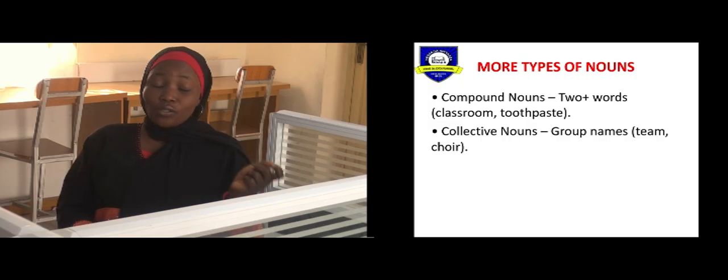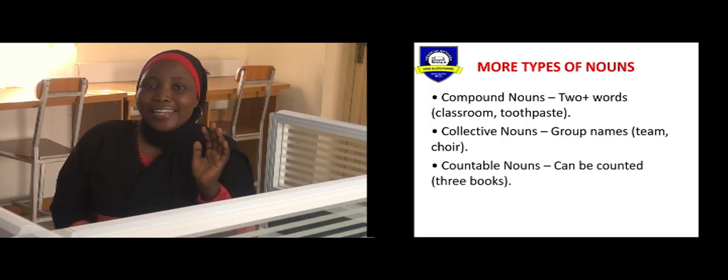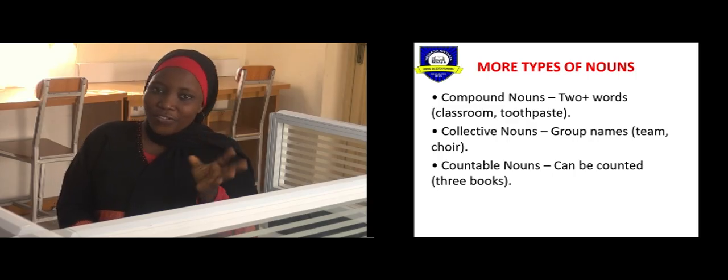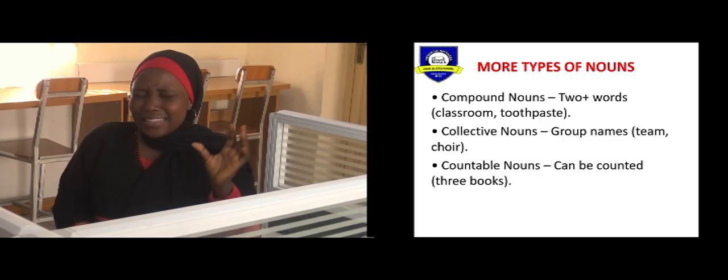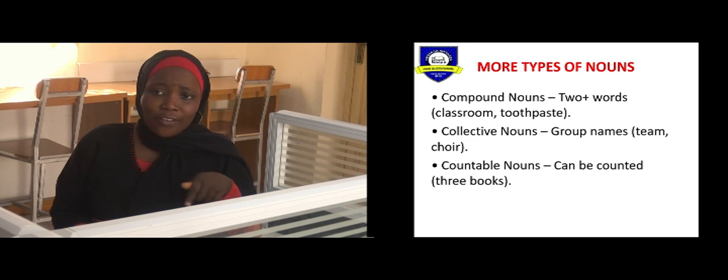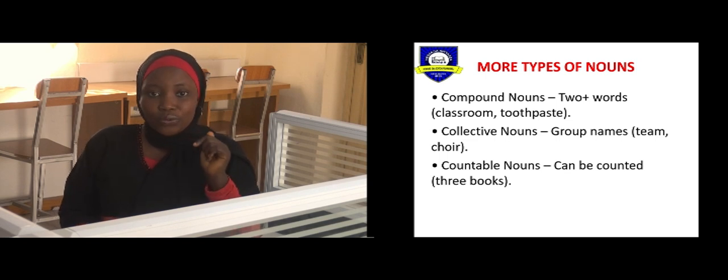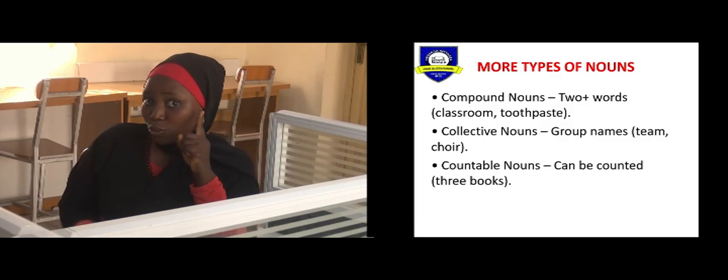Now, moving on to the next one, we have countable nouns. And what do we say countable nouns are? Now, countable nouns, from our previous knowledge, are nouns that can be counted. Anything you can count at all is a countable noun, right? Now, I'm sure you have so many countable nouns surrounding you right now. Then, for example, when I have a single book, that's one book, right?